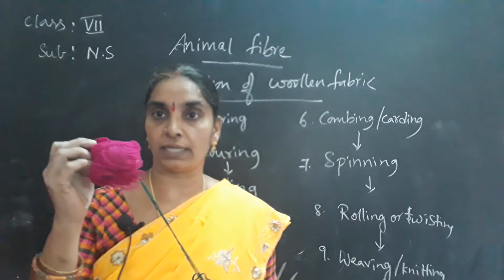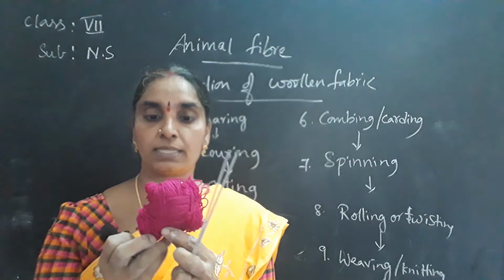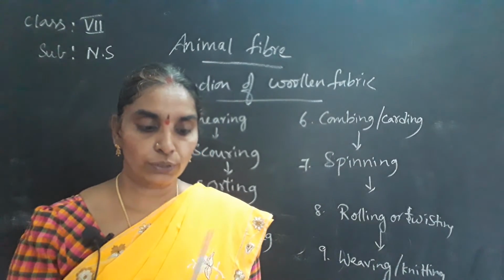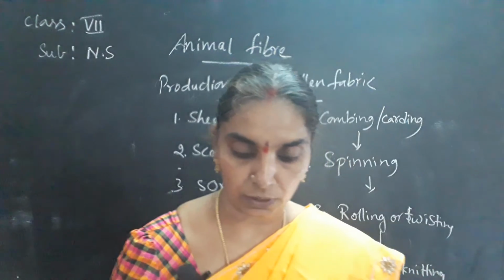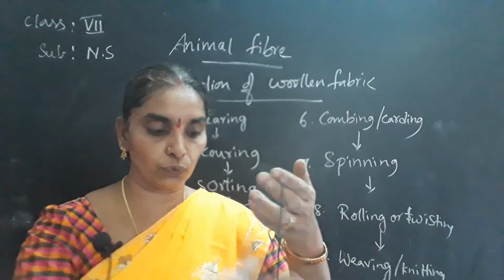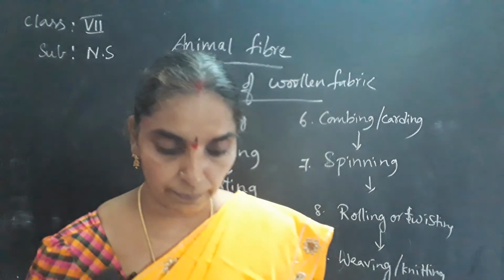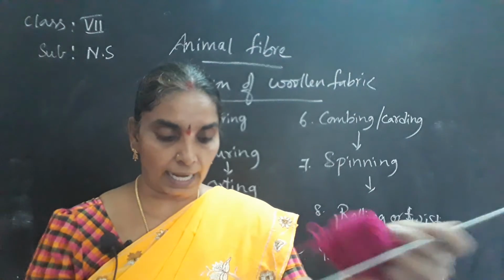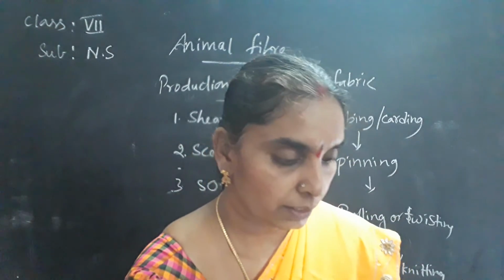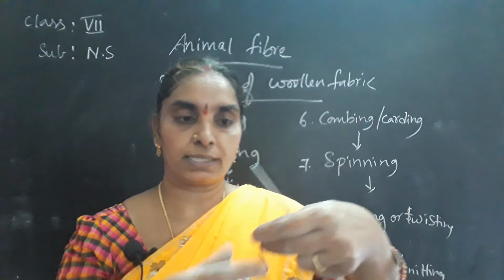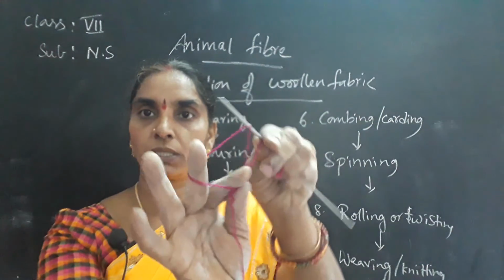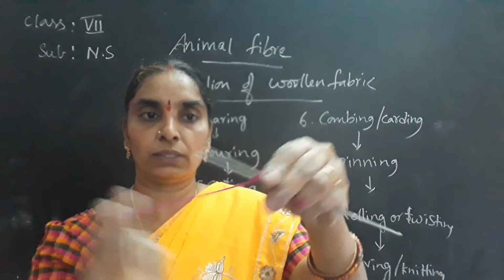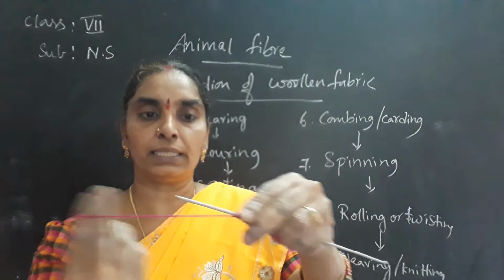This is the wool, children, that we get after spinning. These are the knitting needles. What you do is make knots with the help of the wool. If you take a piece of wool, you can make knots and loops over the knitting needles. Take a needle and put a knot over it like this. You put a knot like this, and several knots to get a fabric. So you have to knit the fabric.